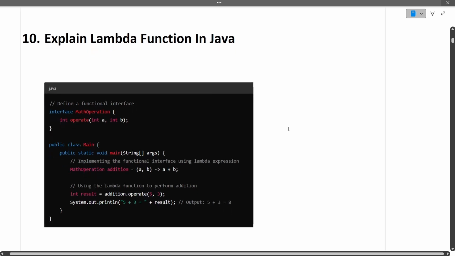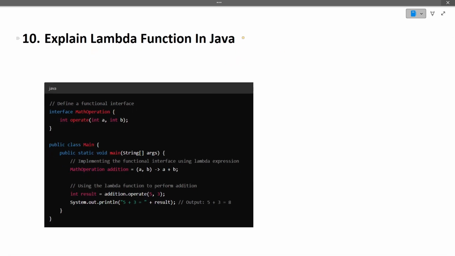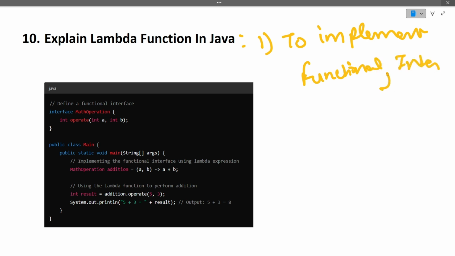Explain lambda functions in Java. So why are lambda functions used in Java? Only one reason: to implement functional interfaces. Now what are functional interfaces? I have discussed earlier in this video that those are interfaces which contain only one abstract method. So this is a functional interface that we have defined, interface MathOperation. It contains only one abstract method, this is the one, and we use lambda functions to implement this functional interface.